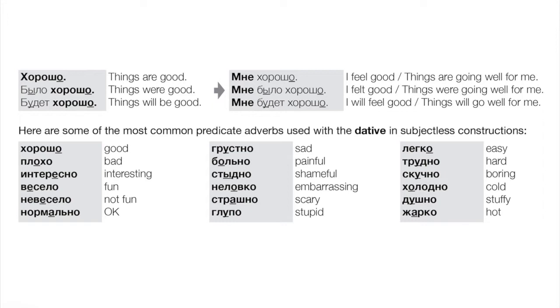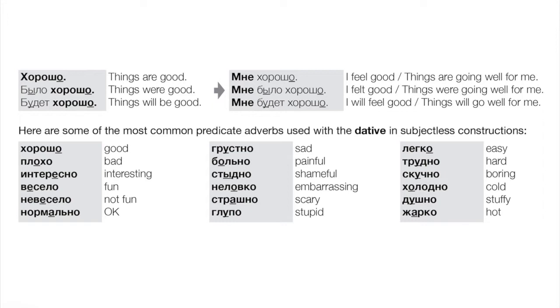So we can start out with just the adverb, like хорошо, right? Meaning things are good, there's a good feeling in the air, life is good. There are a million ways you could translate that, but note that in the Russian there's no subject, right? So that's a subjectless expression. Now, if we make that past tense or future tense, as we know with any subjectless expression, we're getting a verb form that looks like the neuter singular, right? So было or будет. Было хорошо, будет хорошо.